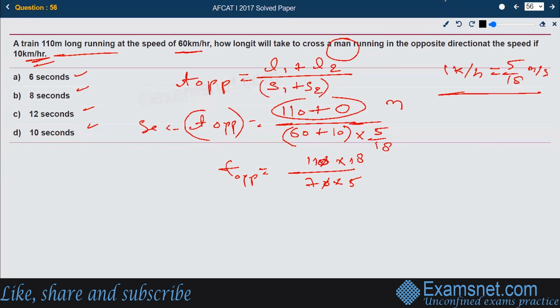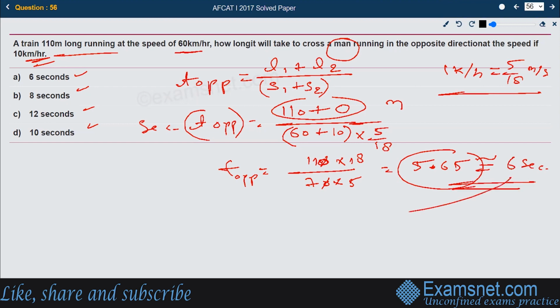If you cut the numbers, you're going to get the final value as 5.65. This is also rounded off to 5.65. So we need to see this among the options. We can approximate this value to be 6 seconds, and so our right answer is available in option number A. 6 seconds will be the time taken.